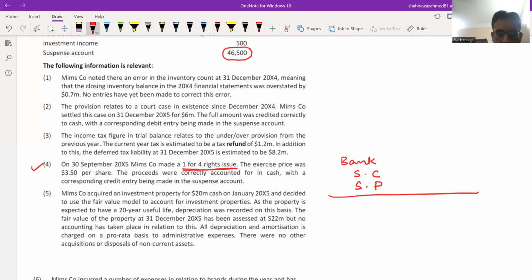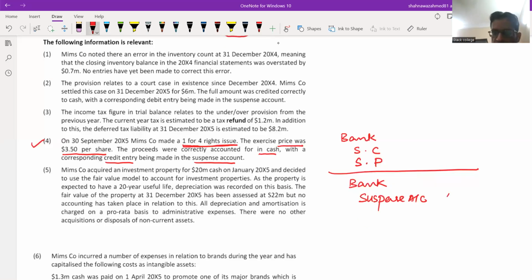The exercise price was 3.50 per share. The proceeds were correctly accounted for in the cash with a corresponding entry being made in the suspense account. That means the entry was made as bank account debit and suspense account credit. This was the original entry. Now see, suspense account is 46,500. So the original entry is bank account debit and suspense account credit.